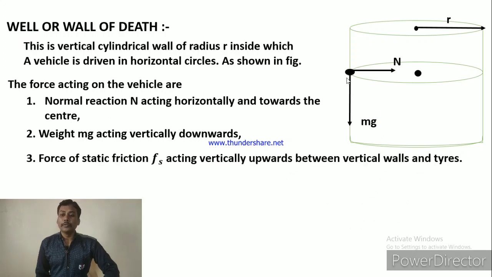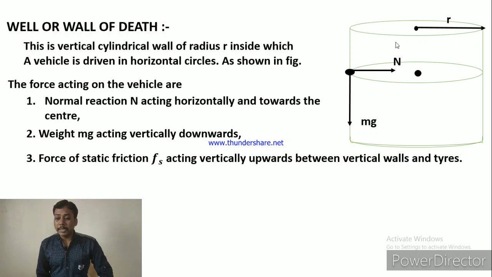Now the third force which is acting on the vehicle is force of static friction acting vertically upwards between the vertical wall and tires. Here, why is this frictional force vertically upward? Because this frictional force prevents the vehicle from moving downwards or falling down.